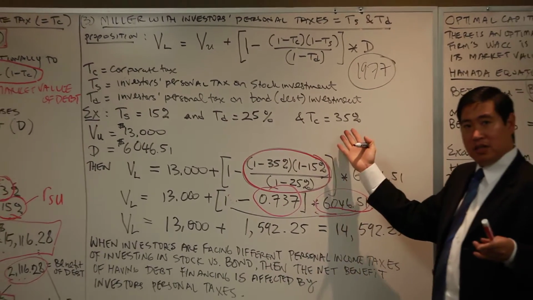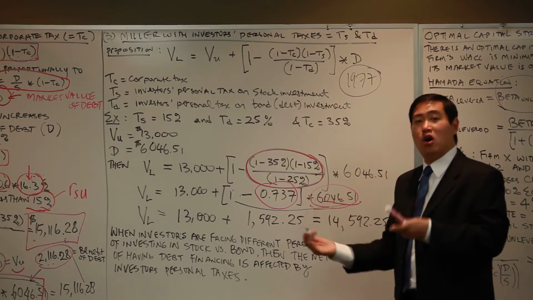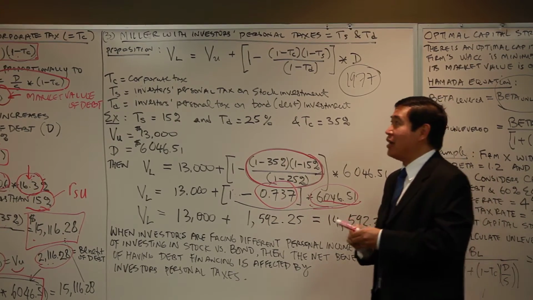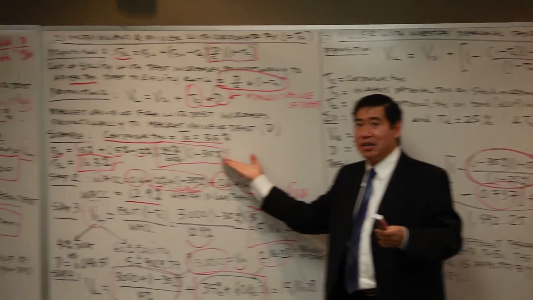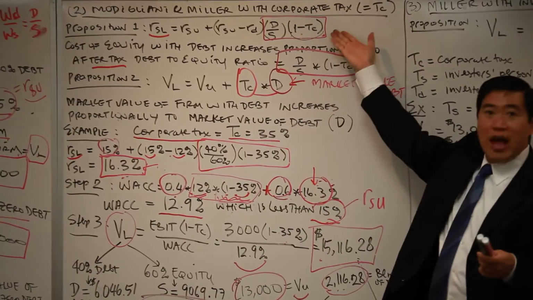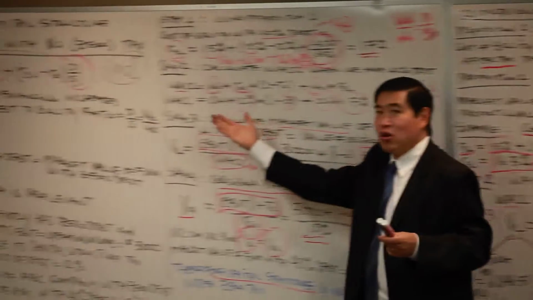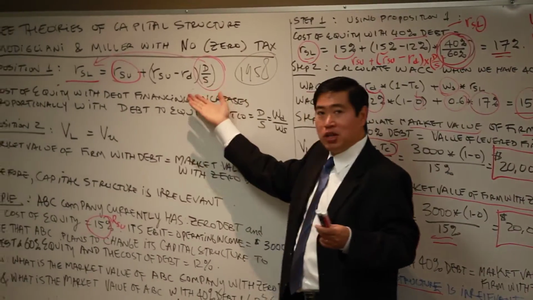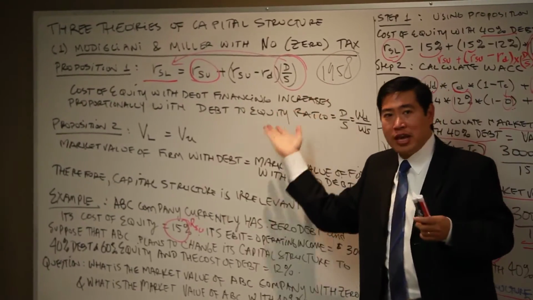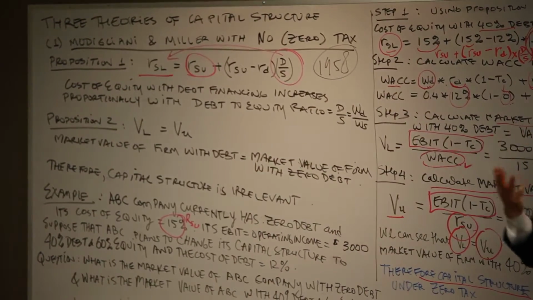That has to be given in the problem, or at least the investor has to know that. If you're not given that, then we go back to the Modigliani and Miller with corporate tax, for which we have to know the corporate tax. If we don't know the corporate tax, then we have to go back to the Modigliani and Miller with zero tax.